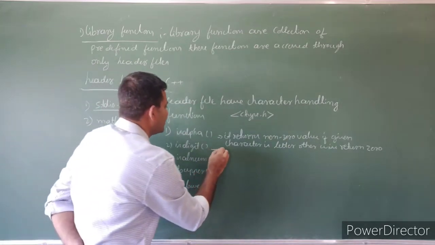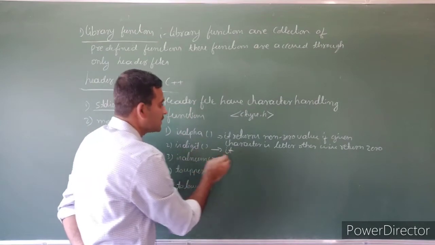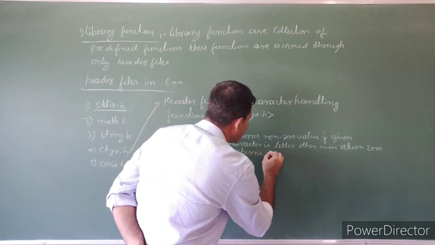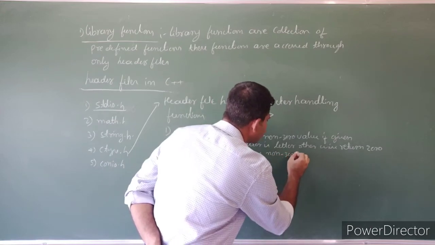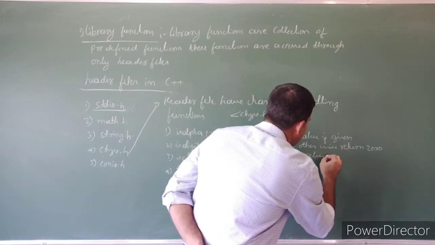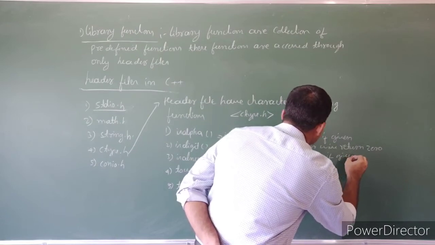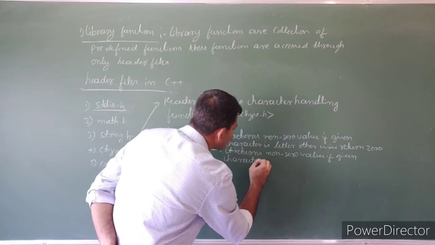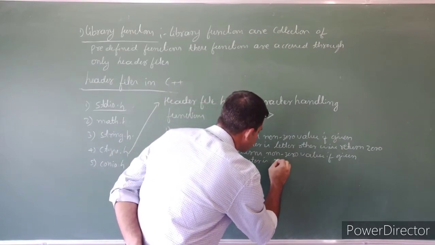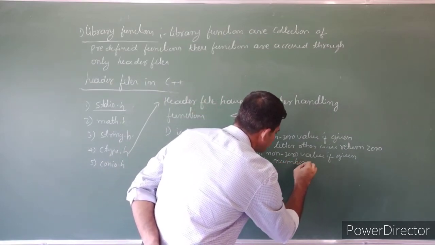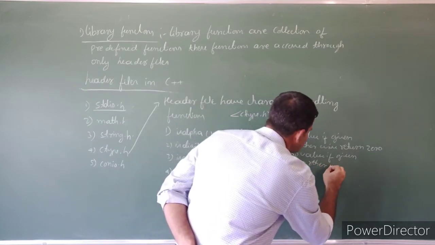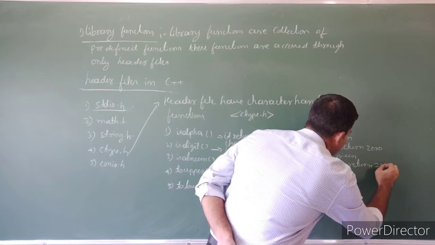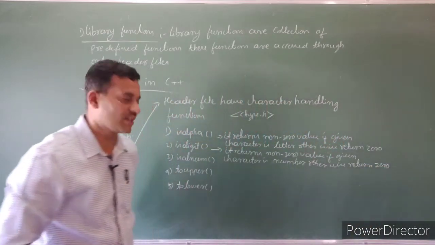See here, isdigit returns a non-zero value if the given character is a number, otherwise it returns 0.